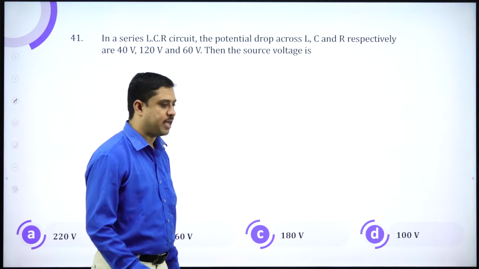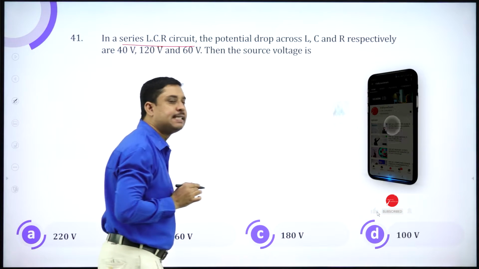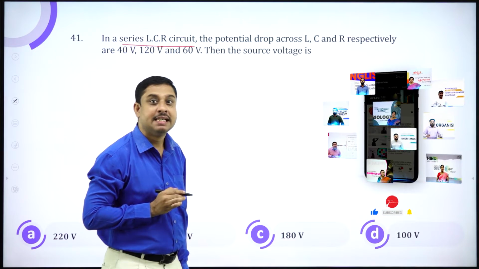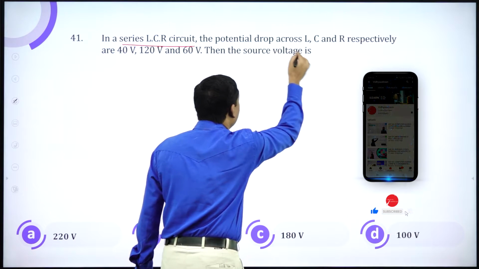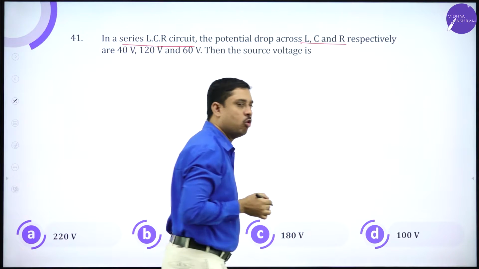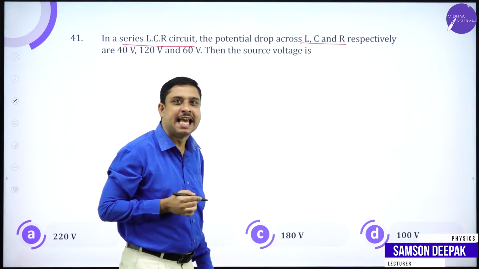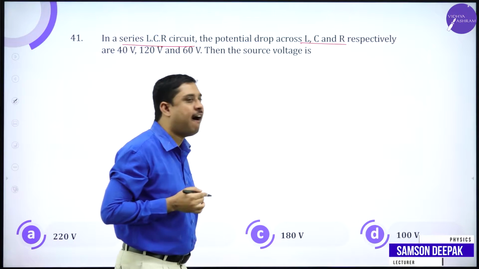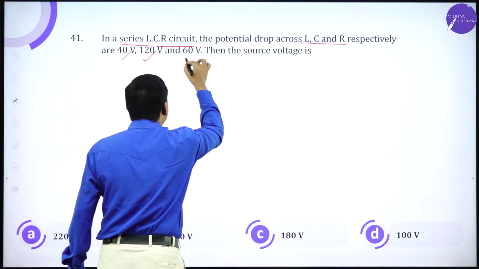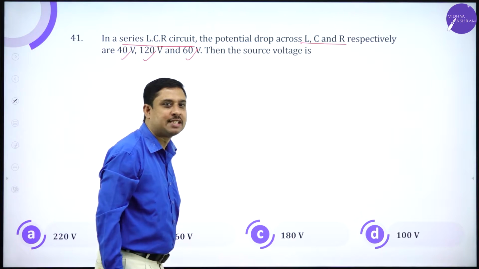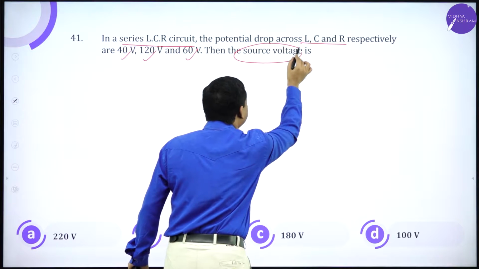Proceeding to the next question. In a series LCR circuit, the potential drops across L, C and R are respectively 40 volts, 120 volts and 60 volts. I have to calculate the voltage of the source.